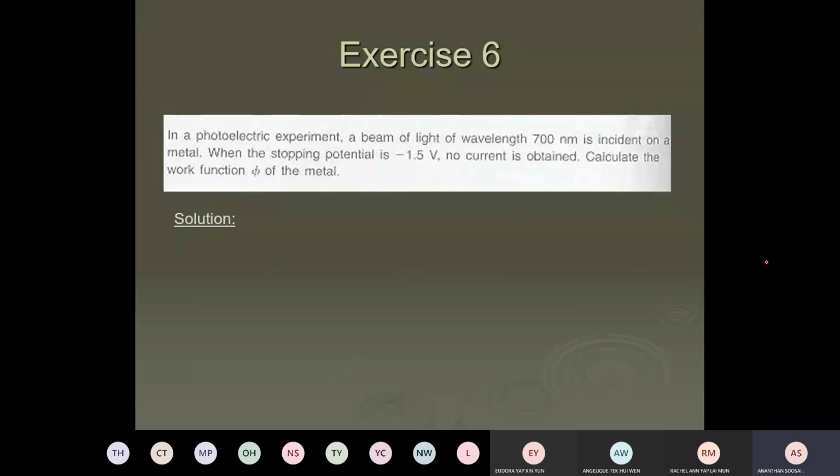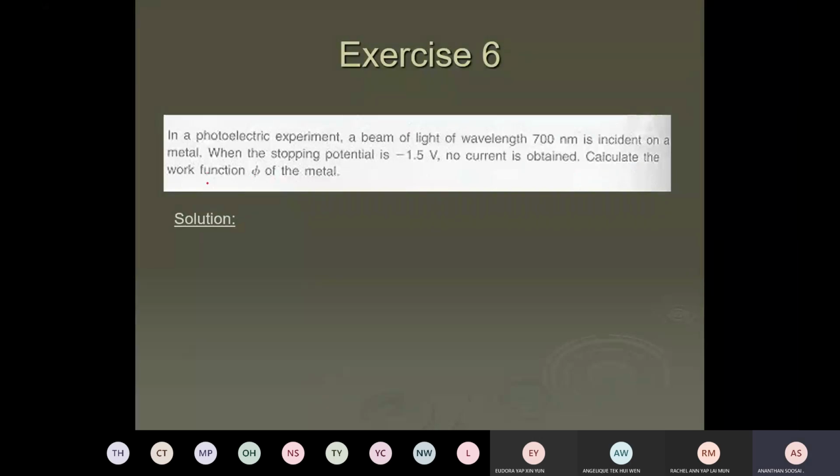Okay, another question, guys. Come on, give it a try. What formula do you use to get this answer?